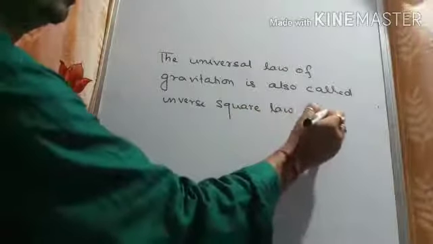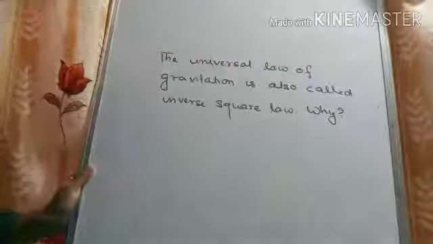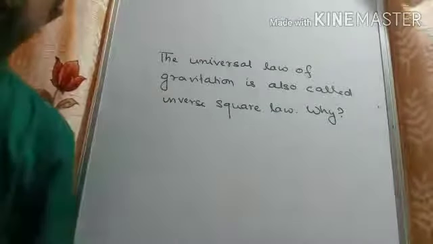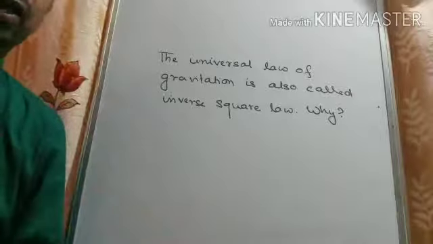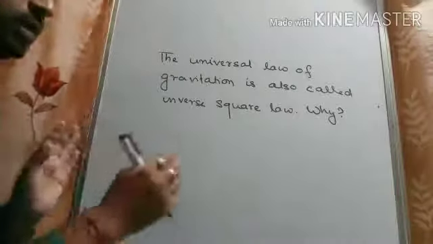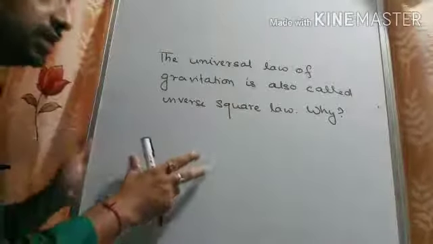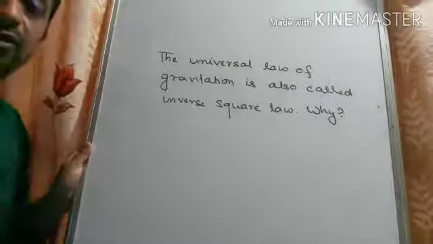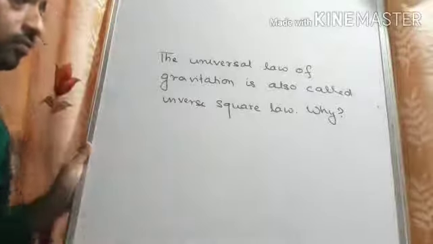Why? If you see the statement, you will see that the force is inversely proportional to what? The square of their separation. That means the square of the distance between the two masses. That is why it is called the inverse square law.